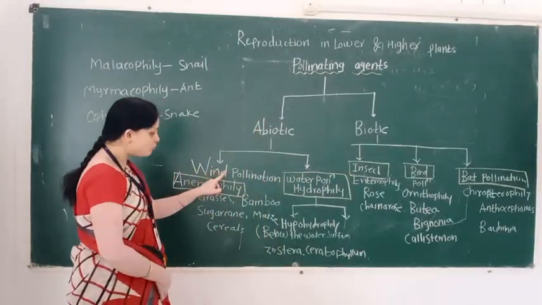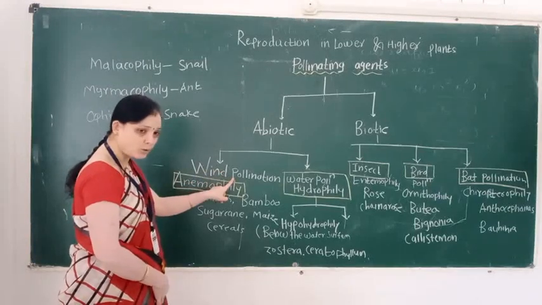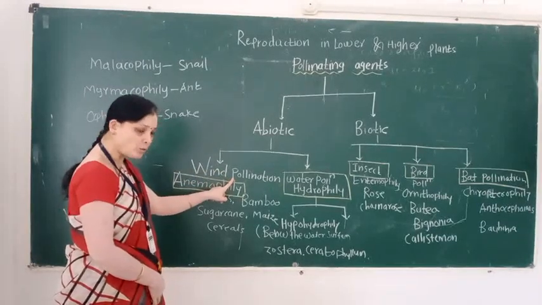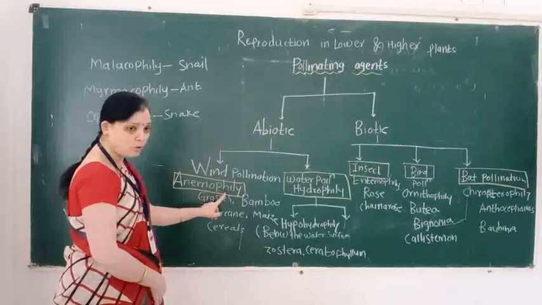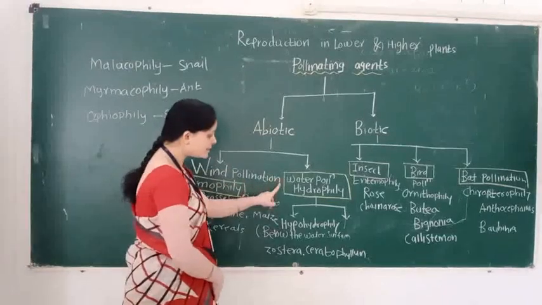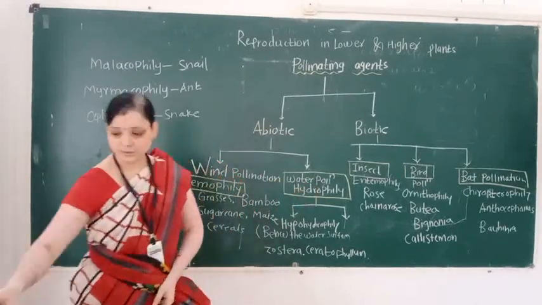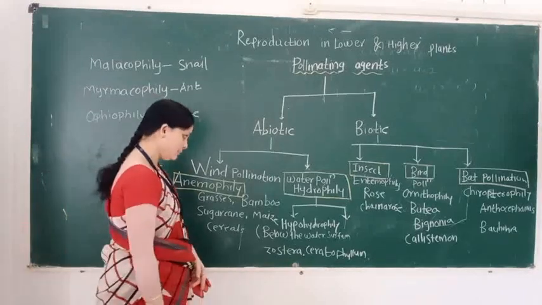Here the abiotic pollinating agent is wind. This type of pollination is known as wind pollination, and it is also called anemophily. Second type is water pollination, also called hydrophily.